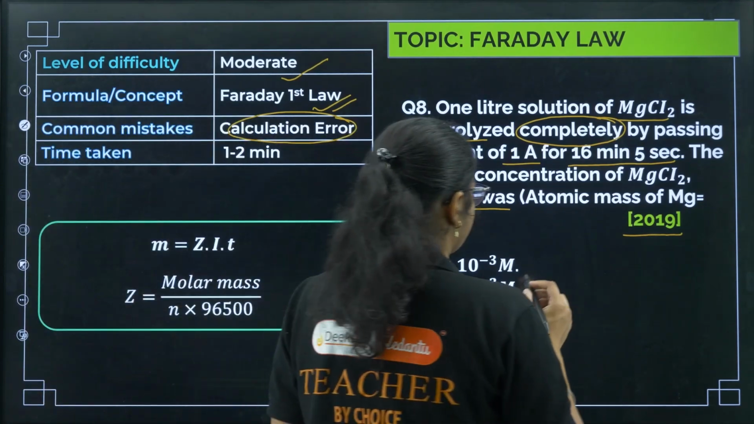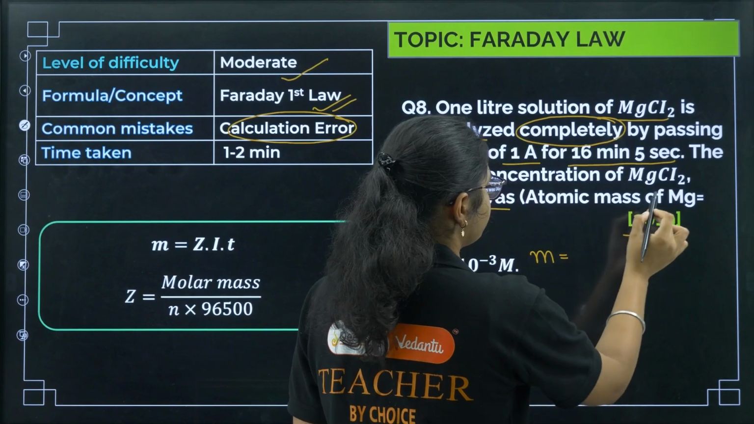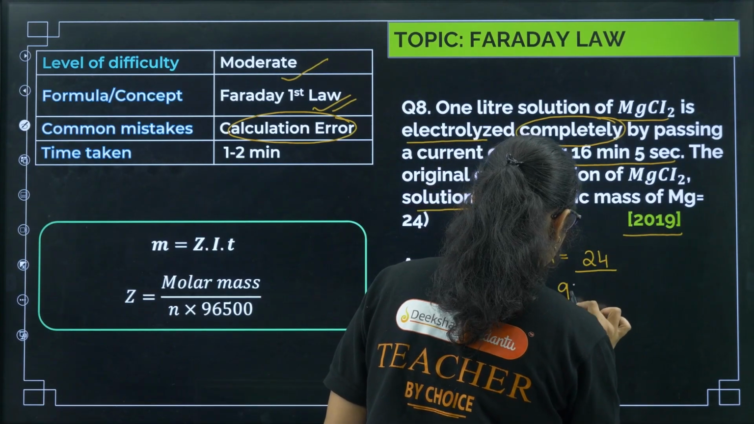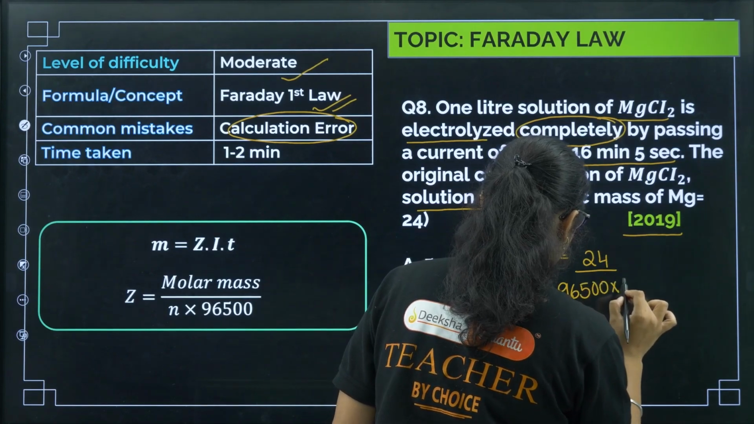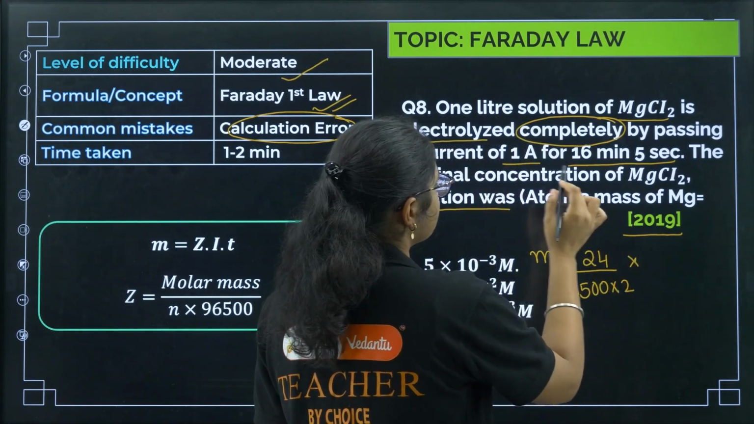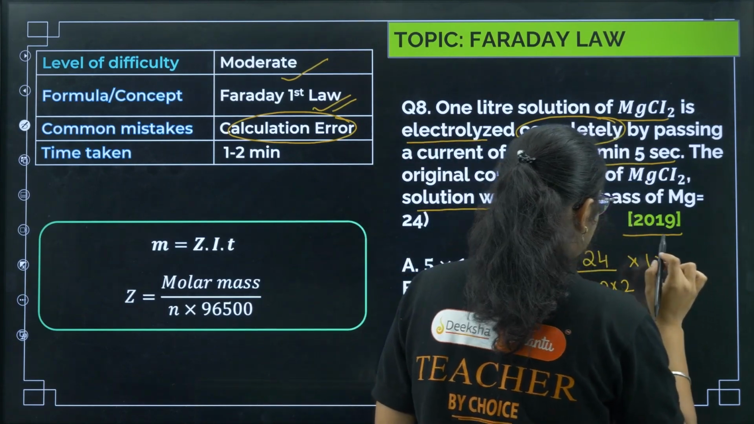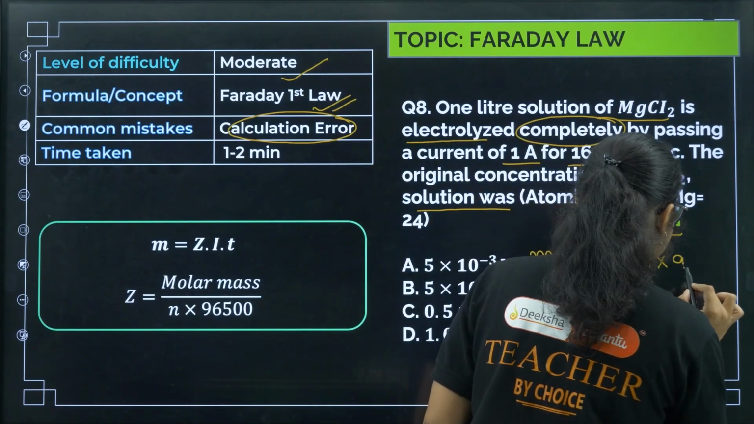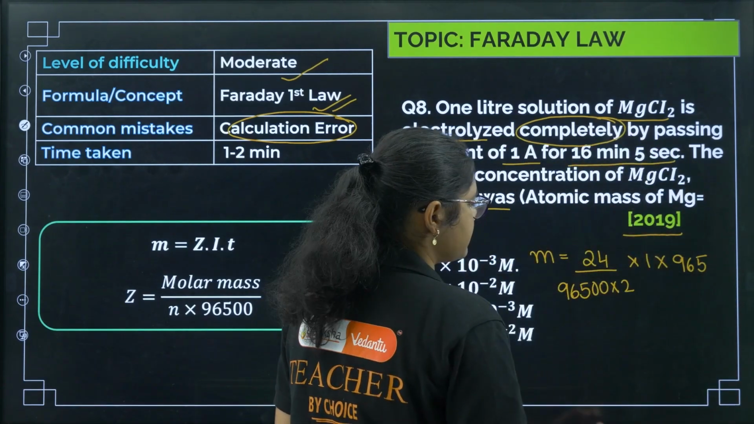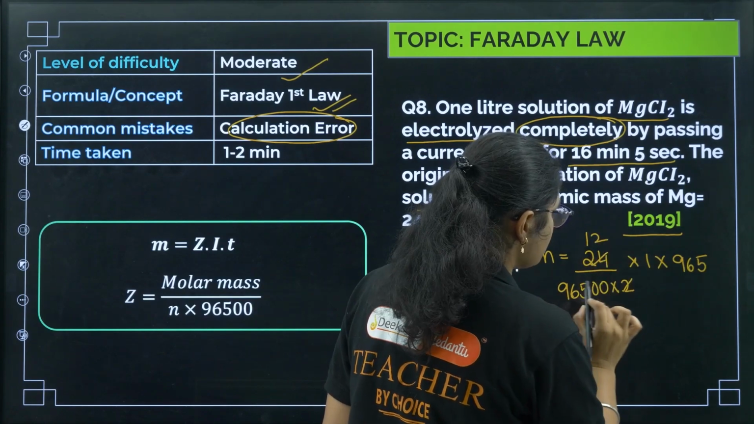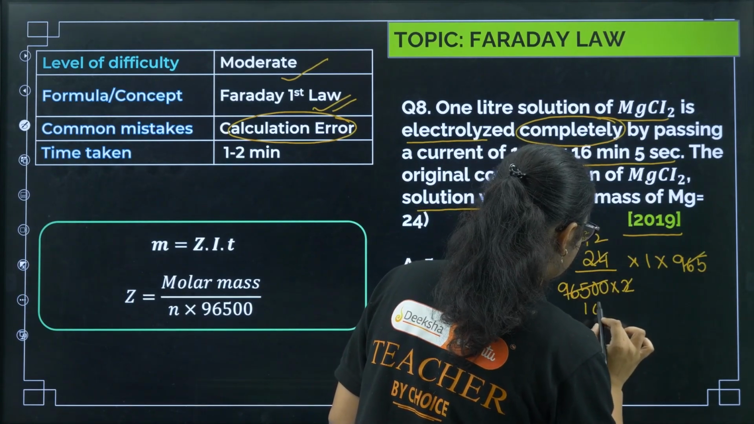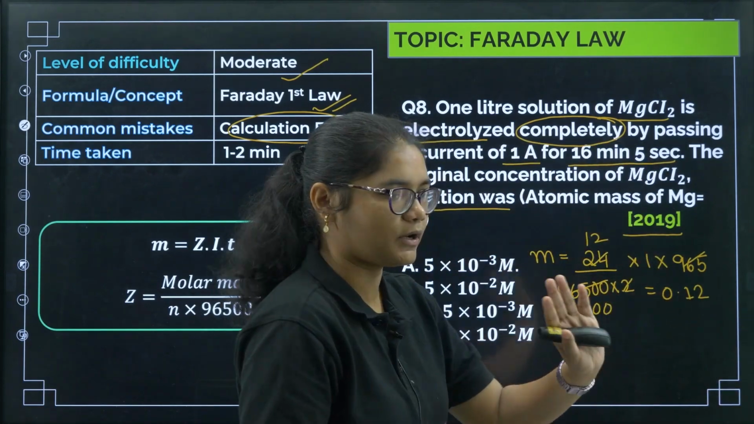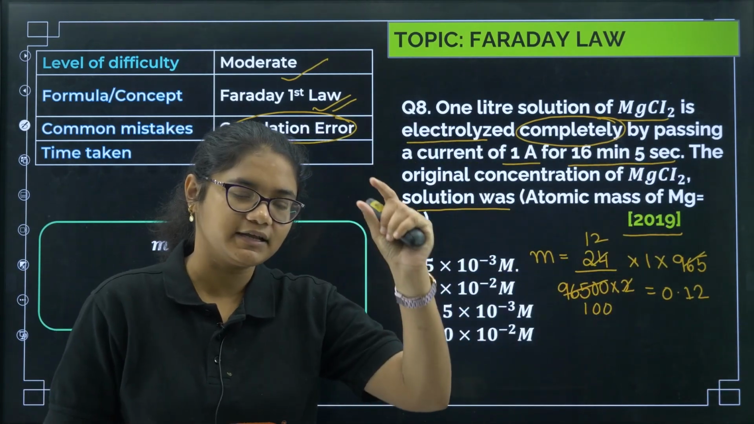Now if I want to calculate M, okay, first is Z, that is molar mass 24 divided by 96500 into 2. Okay, I is given 1 ampere. Then if you see time, 16 minutes means 960 seconds plus 5, so that is your 965 seconds. Okay, so now if I solve this, we will get 12 here, and this one is 100, right? So I'll get 0.12. I hope this is clear. So mass is 0.12. So this much mass was present in the solution.